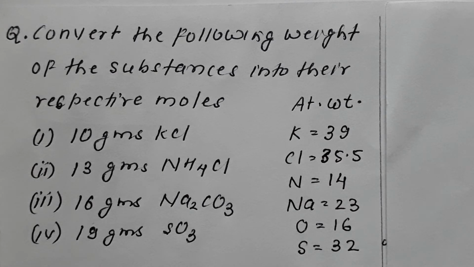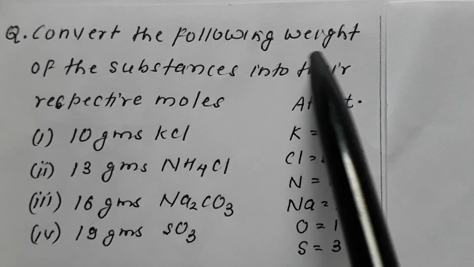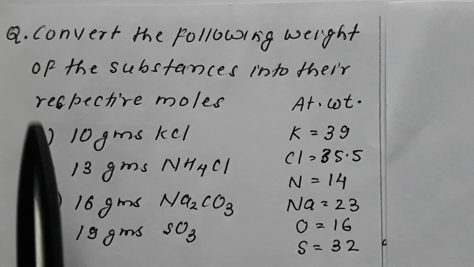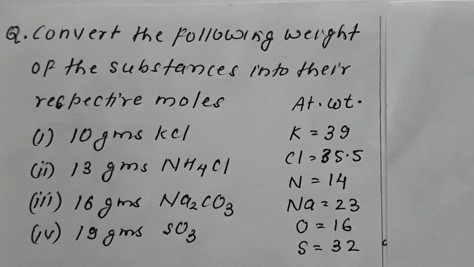Now based on the same fundamentals, I ask you to calculate the mole for the given weights. You have been given the weights of various substances and you have to convert them into mole. The question goes: convert the following weight of the substance into their respective moles.